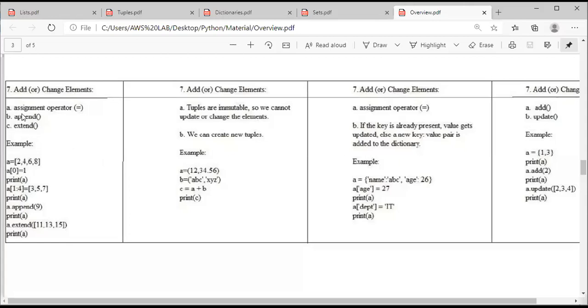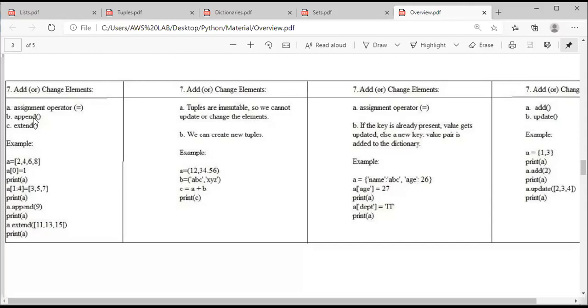So the first option is by using the assignment operator, equal to. The second one is the append function, and the third one is the extend function. The difference between these three types: first, by using the assignment operator, which is nothing but equal to, we can assign one value or a group of values in a list.